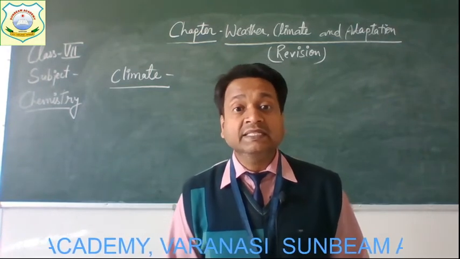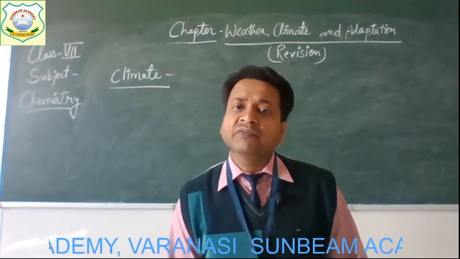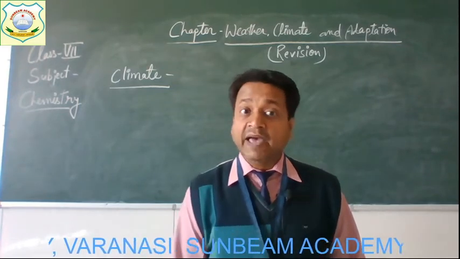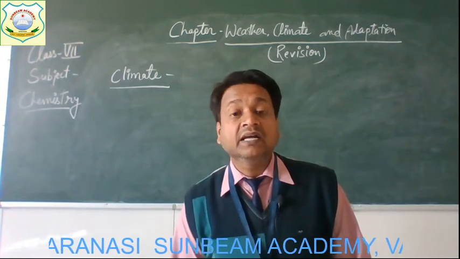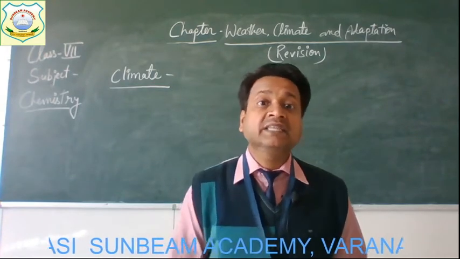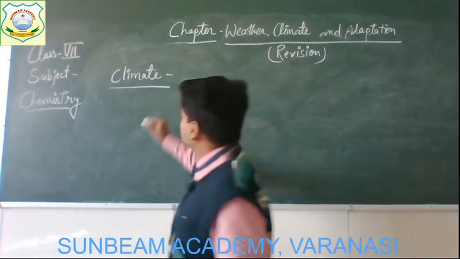Different places in the world have different types of climate. The factors which determine the climate of a place are, the first one, distance from the equator.